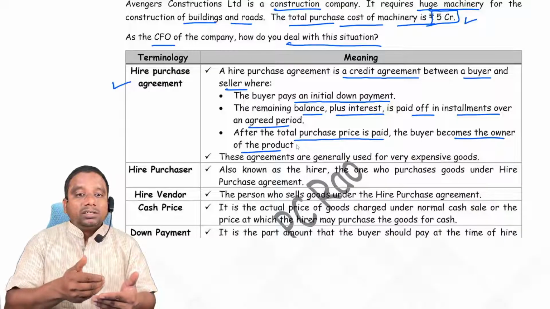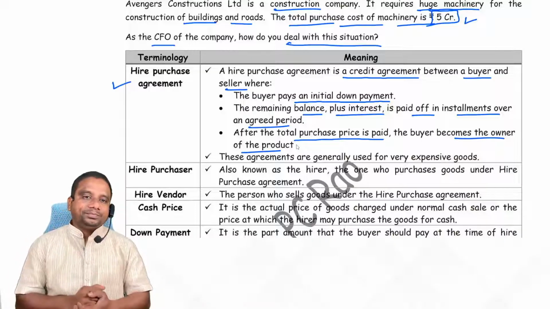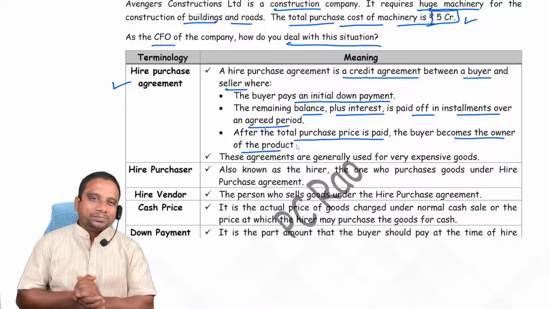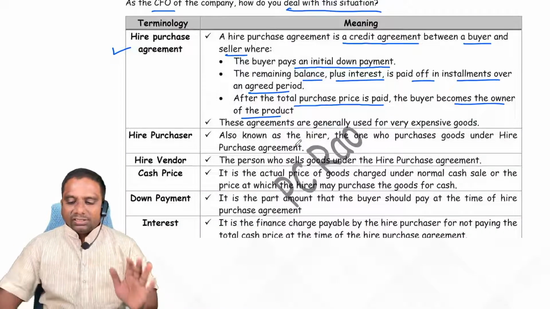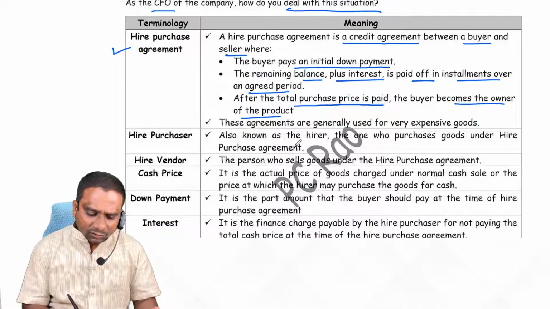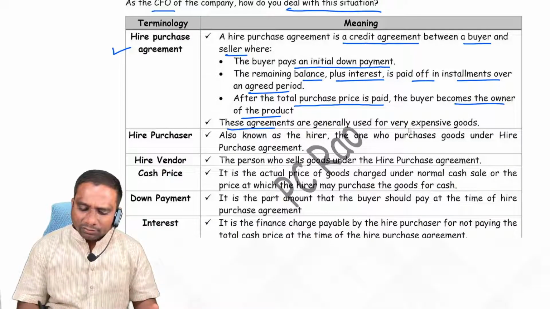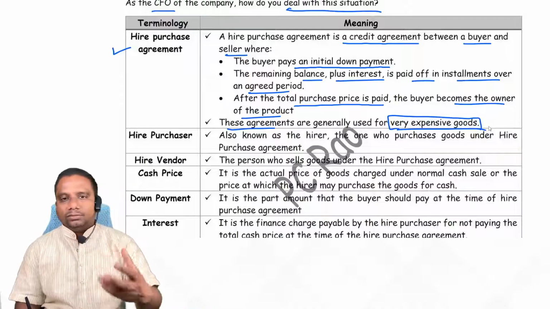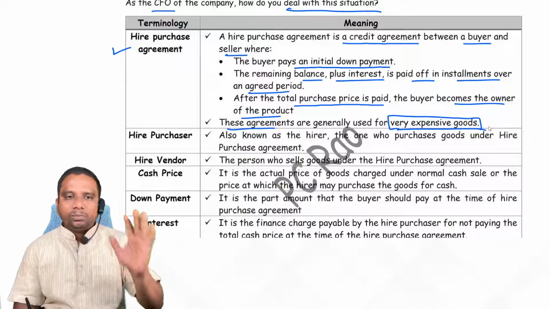That is nothing but an installment agreement. Here also, hire purchase agreement. Clear? Normally these agreements are for very expensive goods. For small things we pay cash, but for heavy items we enter into hire purchase.